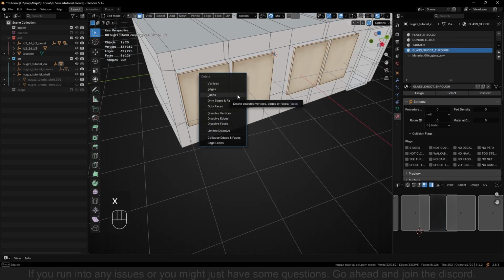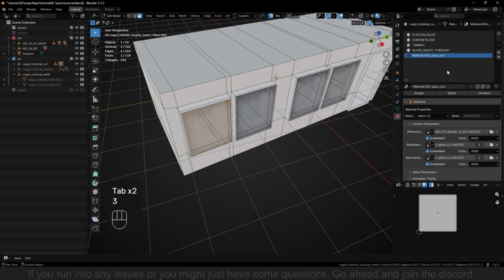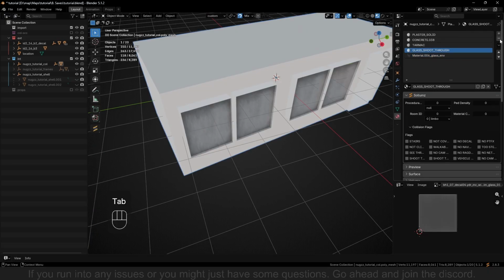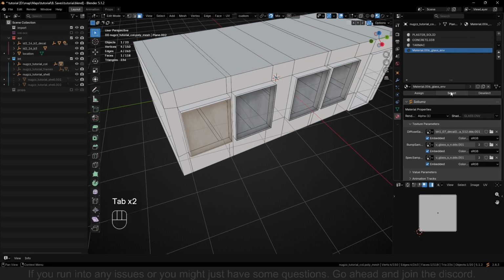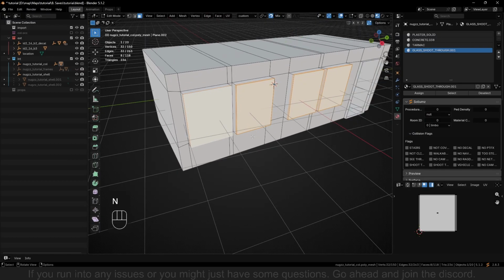Oh, I made a small test before. We take all the glass and we select it all. Open up the collision material again. Search for glass. I like to have glass shoot through or bulletproof. You can do both, but I'm going to use shoot through. So convert. There we go.